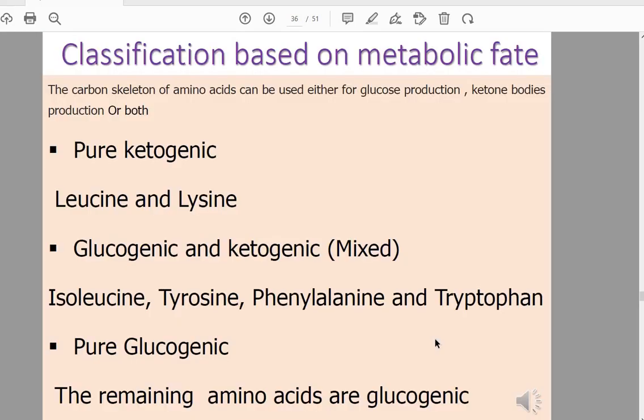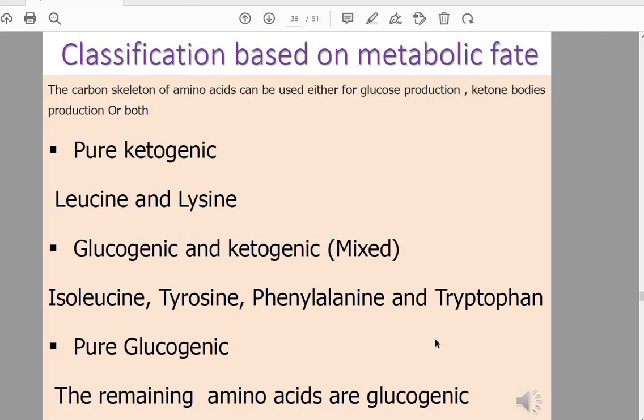The last classification of amino acids is based on the metabolic fate. What is the meaning of the metabolic fate? It's the fate of the carbon skeleton of amino acids.